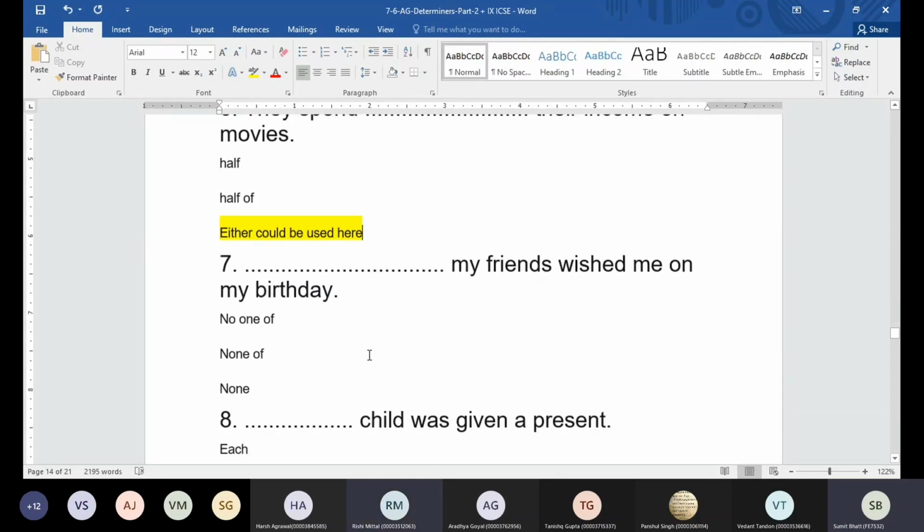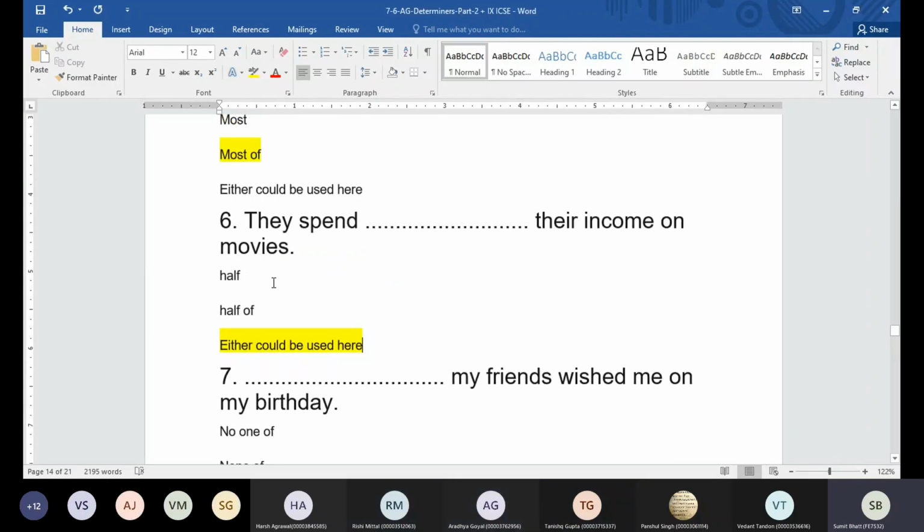Sir, dash my friends wished me on my birthday. Sir, how half? Half means none of. These are certain words, beta. They can take half or half of. But if you say most of, many of, then we need the article "the".